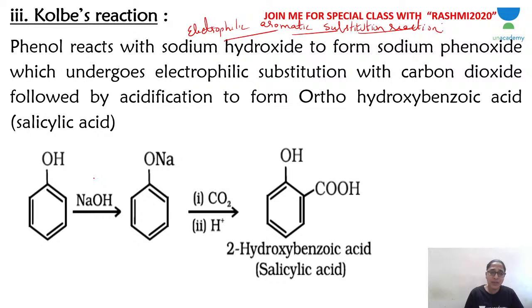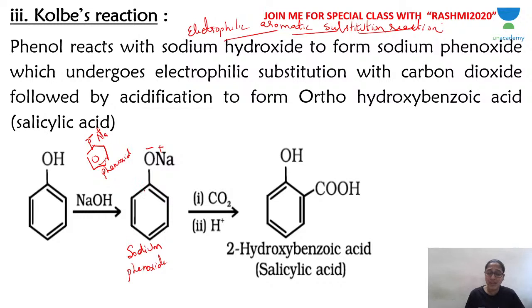Phenol is converted into phenoxide ion. What is phenoxide ion? Phenoxide ion is this, the O minus ion. Since it's O minus, Na plus will get attracted to O minus, so you get sodium phenoxide, also called sodium phenate. So phenoxide ion is generated when phenol is treated with sodium hydroxide.